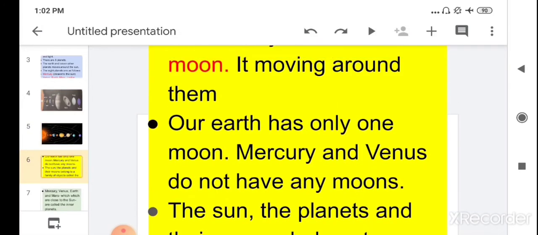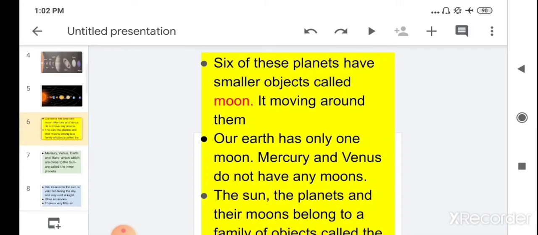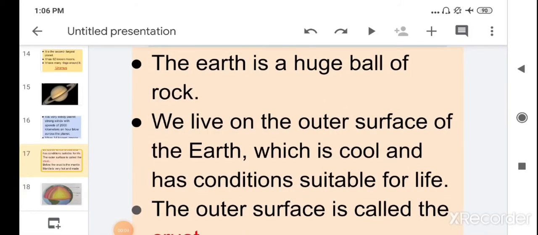Then children, today we are going to learn about the earth, about the layers of earth. Children, the earth is a huge ball of rock. We live on the outer surface of the earth, which is cool and has conditions suitable for life.